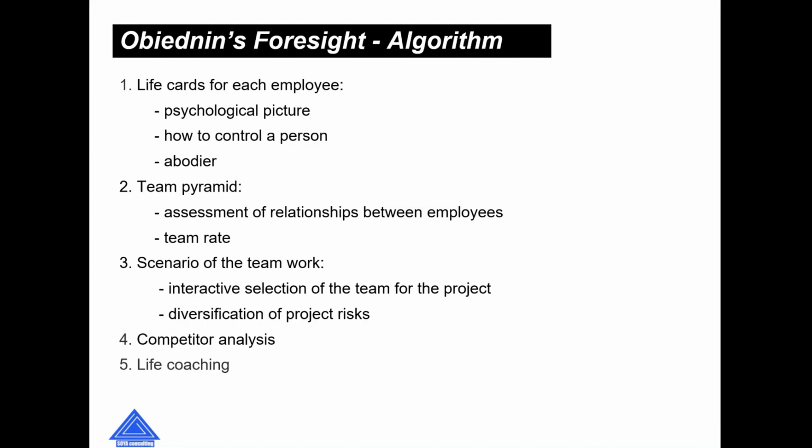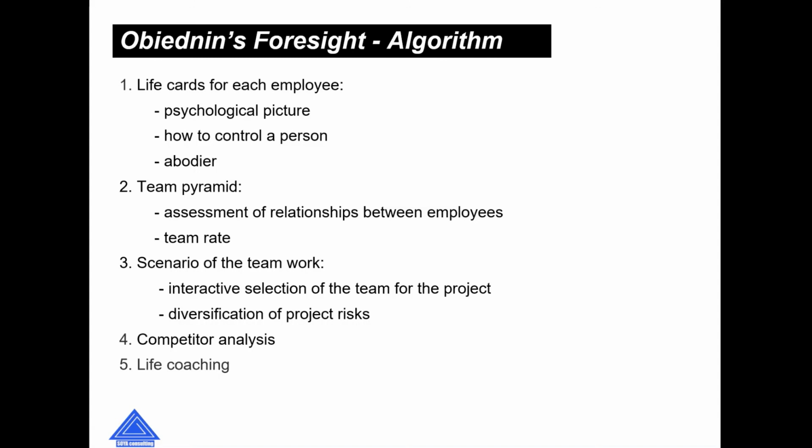As a result, you end up with life cards for each employee, psychological picture, ways to control a person, Obiednin, team pyramid, assessment of the relationship between employees, team rate, scenario of the team work, interactive selection of the team members for the project, diversification of project risks, competitor analysis, and life coaching.